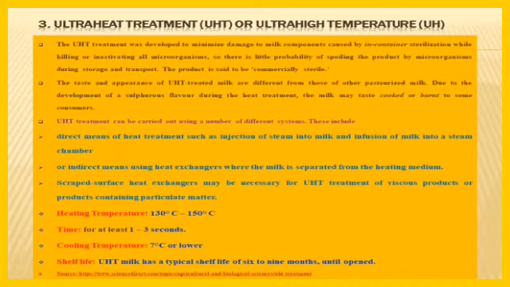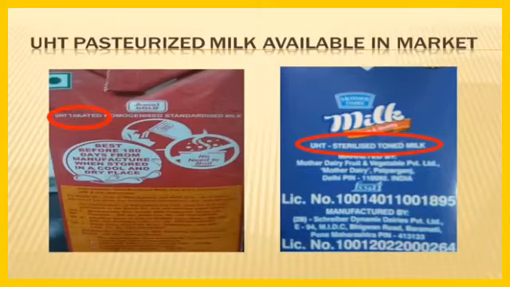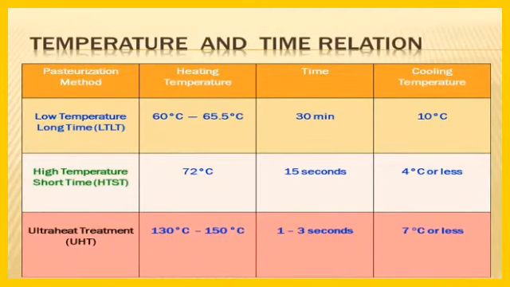Okay, next is shelf life. UHT milk has a typical shelf life of 6 to 9 months until opened. It will give that much time, students. So like this, there are different methods you may know. Next, HTST, again UHT, pasteurized milk is available in different ways.